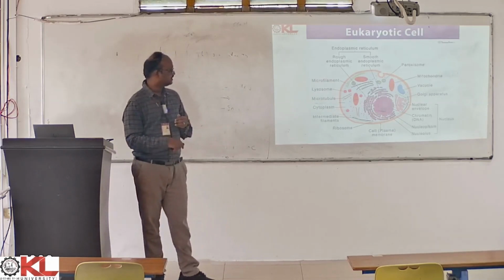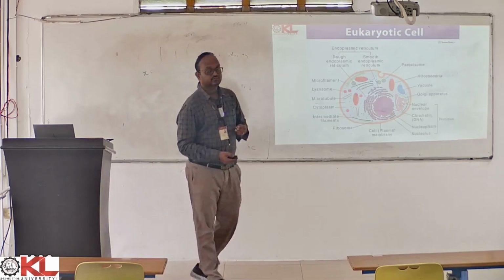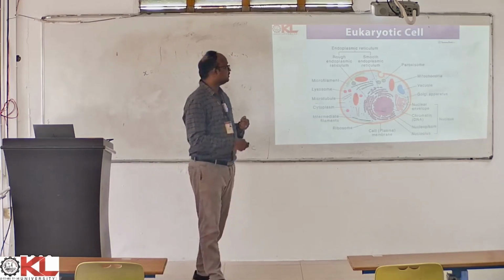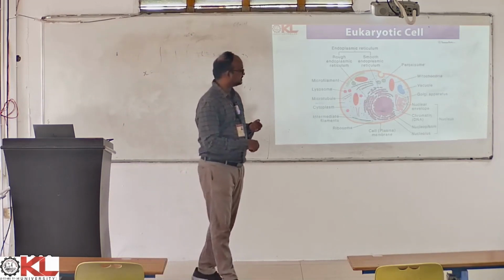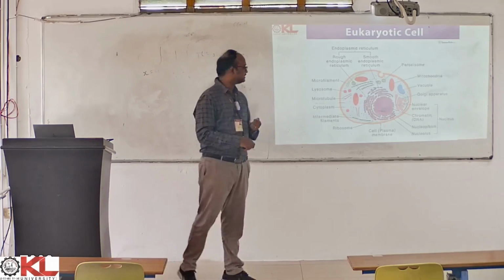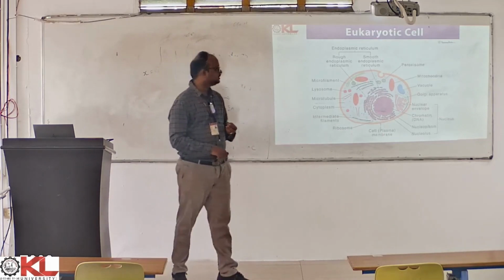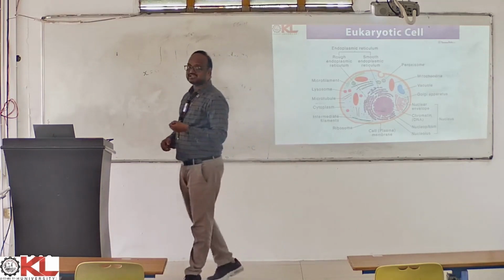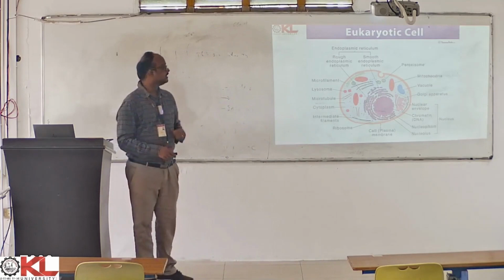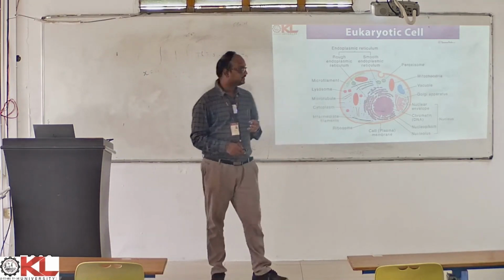You have the cytoplasm, whereas if it is a plant cell, you can see chloroplast as well. Since it's an animal cell, you do not find chloroplast in animal cells, and this is bound by a double cell membrane. So these are the major intracellular organelles present inside a eukaryotic cell, right?